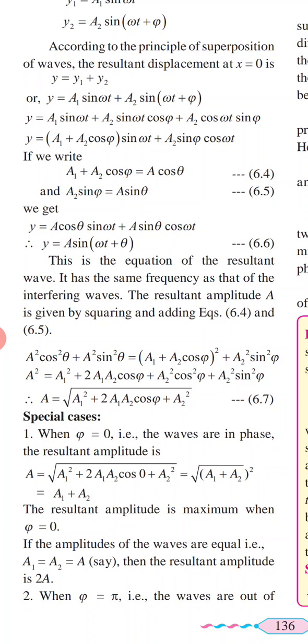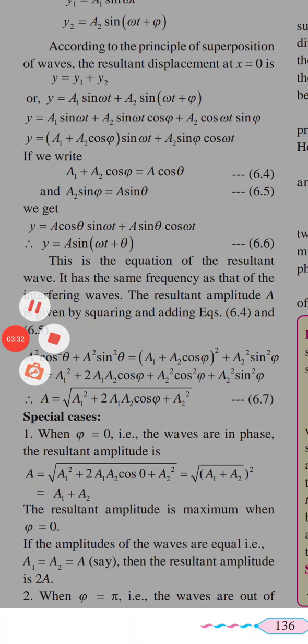If you calculate the square root on both sides, it will be A equal to under root a1² plus 2a1a2 cos φ plus a2². So this is the value of the resultant amplitude. It depends upon the phase difference also. So again here we have to study special cases.